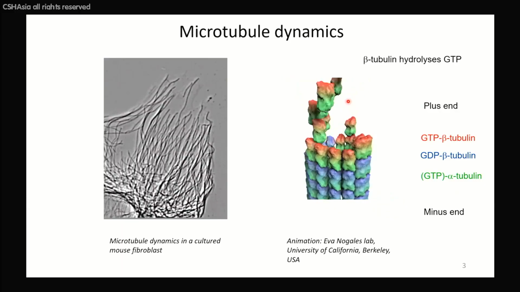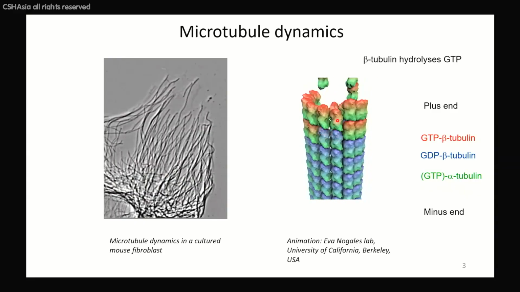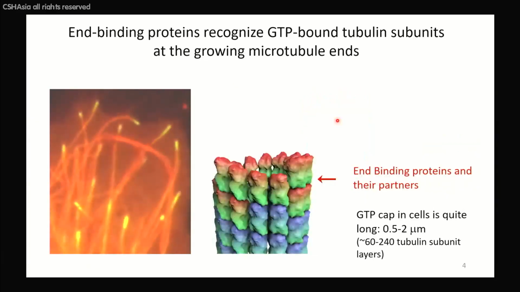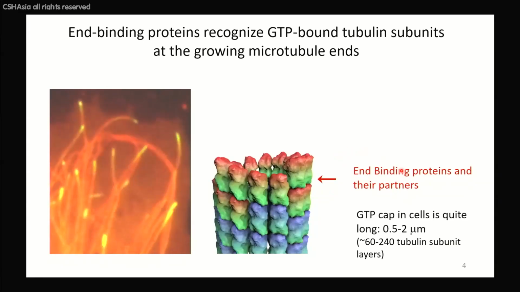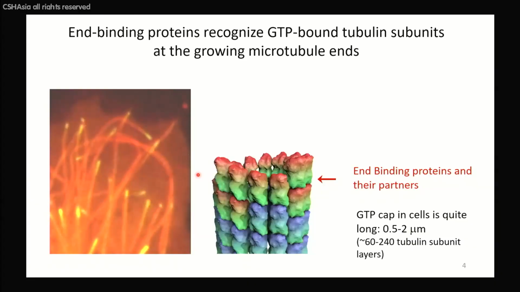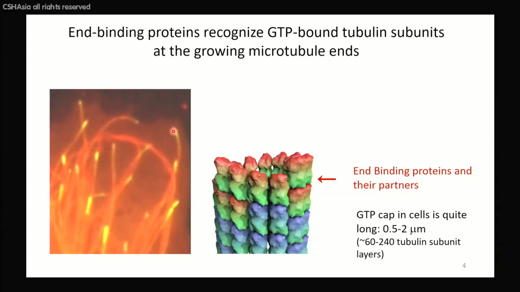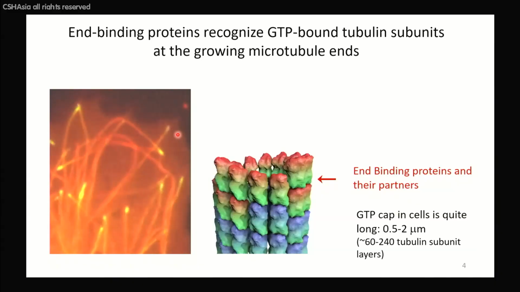And this formation of GTP cap depends on the microtubule growing rapidly, which you can, for example, observe in cells where GTP caps can be visualized with so-called end-binding proteins like EB1 or EB3, which specifically bind and prefer to bind to GTP-bound tubulins. So the GTP cap is shown here as a yellow comet at the tip of a growing microtubule. What you see here, when a microtubule runs into the cell edge, it slows down, and then the GTP cap gradually shortens and disappears, and then the microtubule shrinks away.